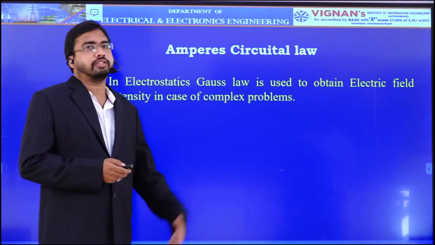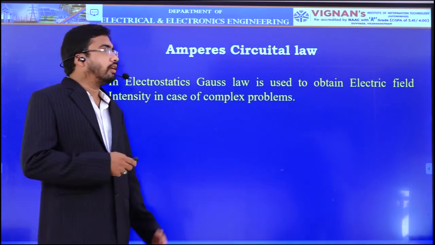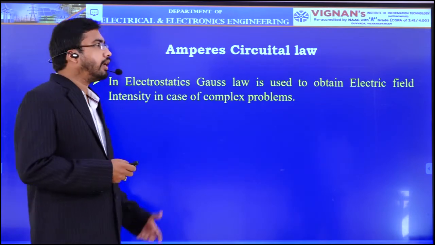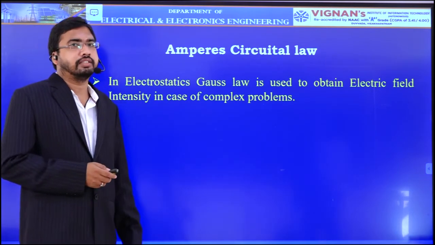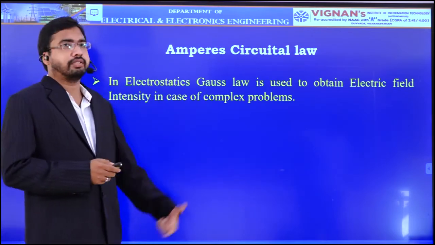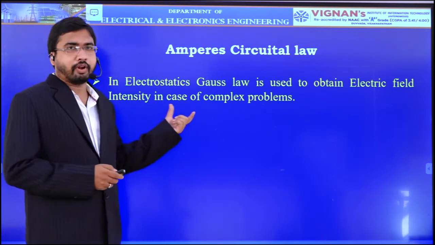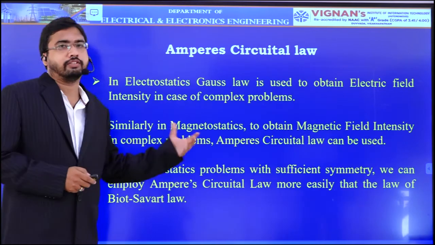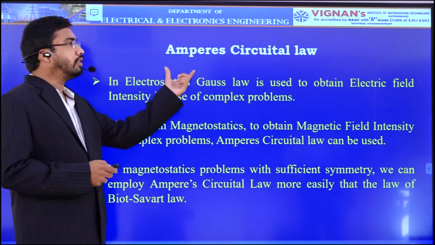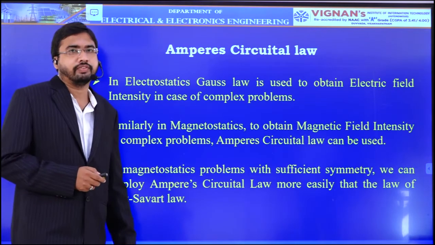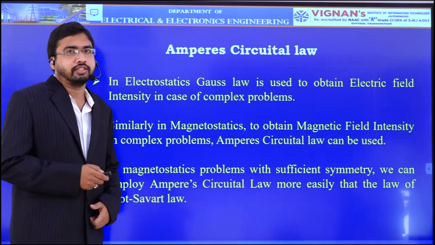Similarly, in magnetostatics also, we can derive the magnetic field intensity H at a point due to an infinite line charge and sheet charge, either by using Biot-Savart's law or by using Ampere circuital law. For complex problems, it is better to use Ampere circuital law instead of Biot-Savart's law, because by using this law, steps will be reduced and it will be easy to solve the magnetic field intensity due to a charge distribution.